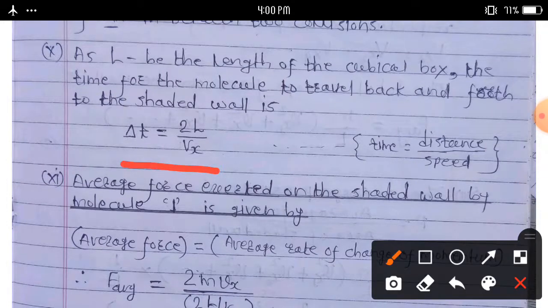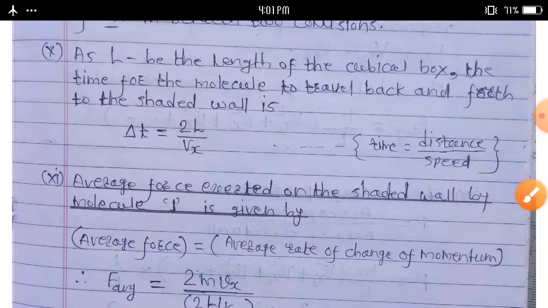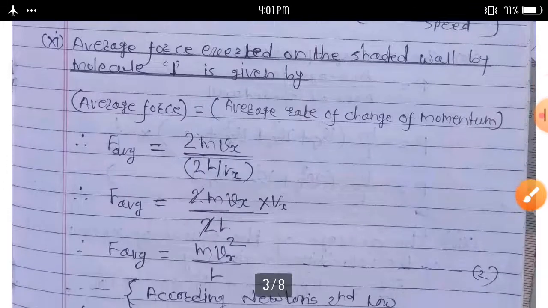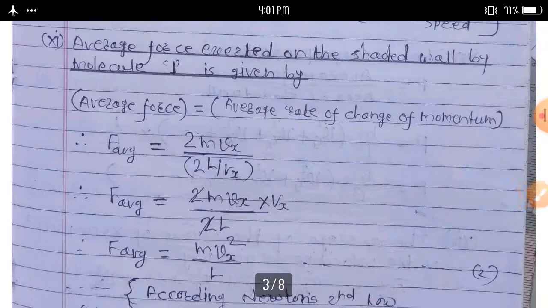Delta t is equal to twice L upon vx, because time is distance upon speed. Then we calculate the average force exerted on the shaded wall by the molecule.